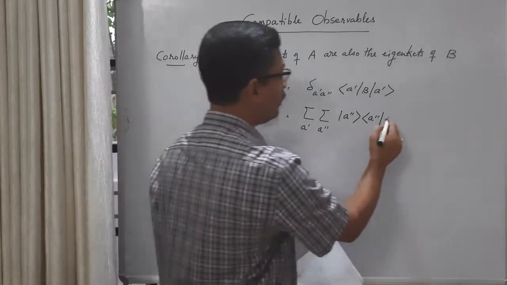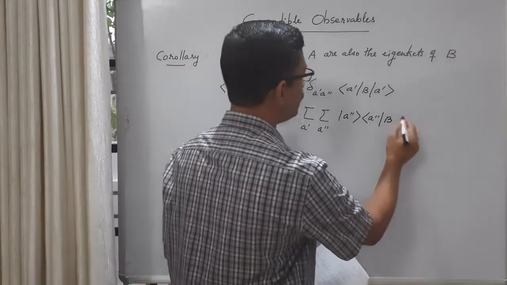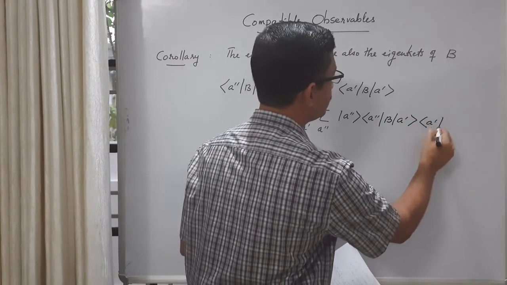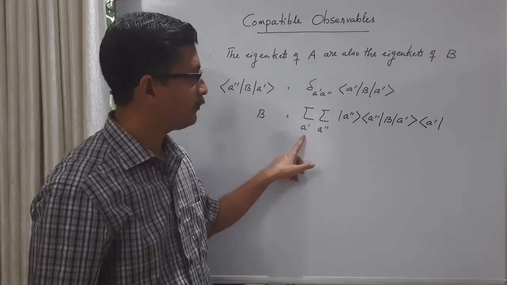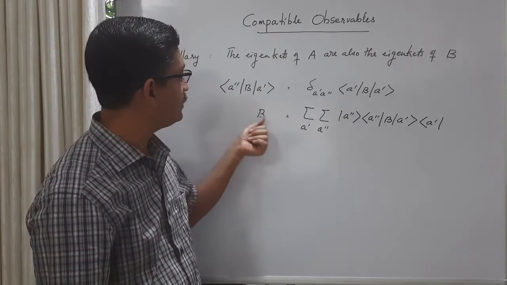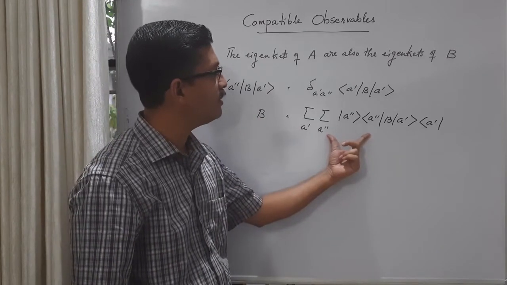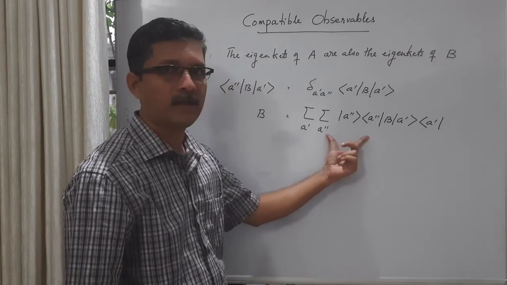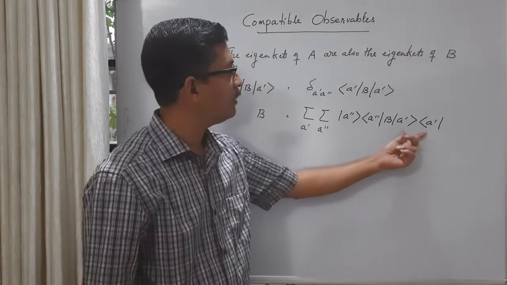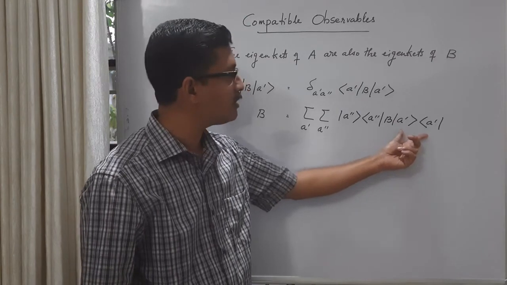So you have B here, and on the right side the sum of ket A prime, bra A prime. The idea is clear now: introduce an identity on each side, using the completeness of the eigenkets of operator A.